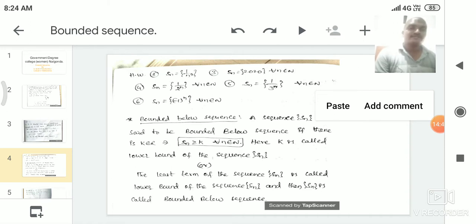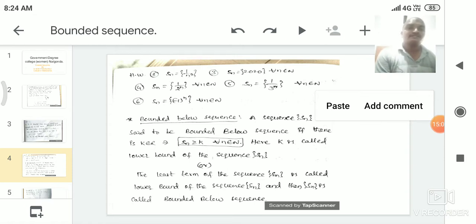So whenever Sn is less than or equal to k, we say that Sn is a bounded above sequence, and k is called the upper bound of the sequence. Here 1 by 2 is the upper bound of the sequence Sn is equal to 1 by 2 power n, and the sequence Sn is called a bounded above sequence. Next we see the example.